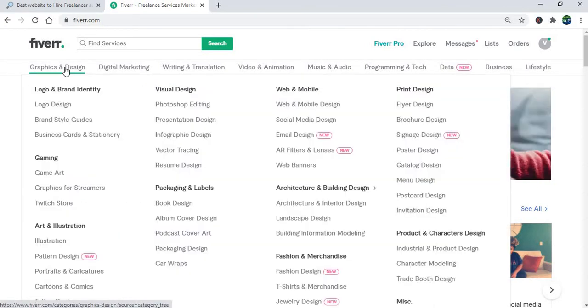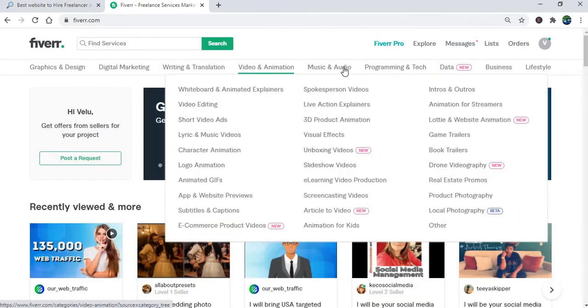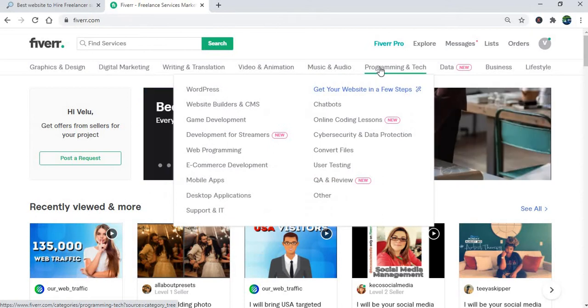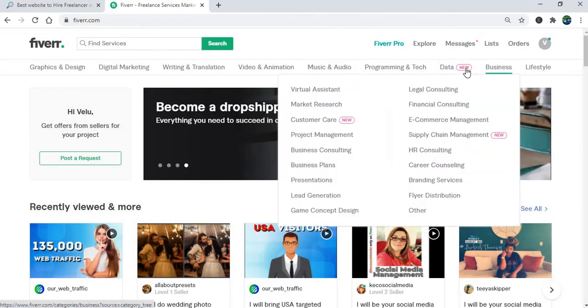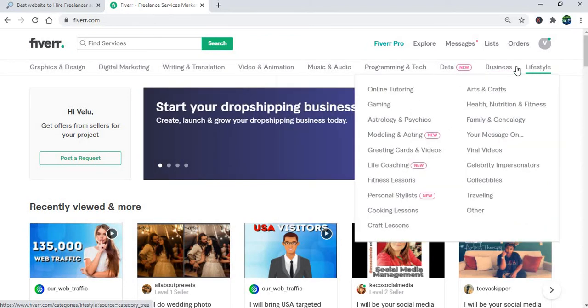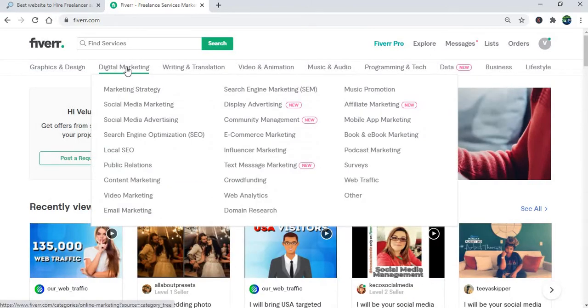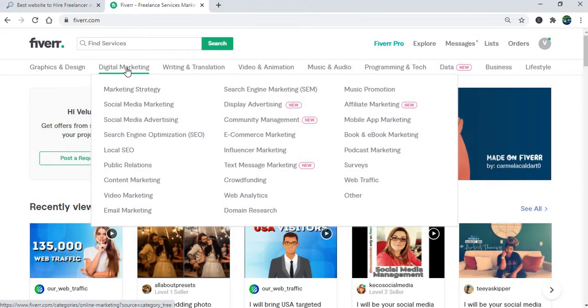Here you can see there are multiple types of freelancers available: graphics and design, digital marketing, writing, video and animation, music and audio, programming or developers, data like database and data science, business, lifestyle. In graphics and design, logo design, visual, web and mobile, print. For each and every type of online services, you can hire the freelancers here.